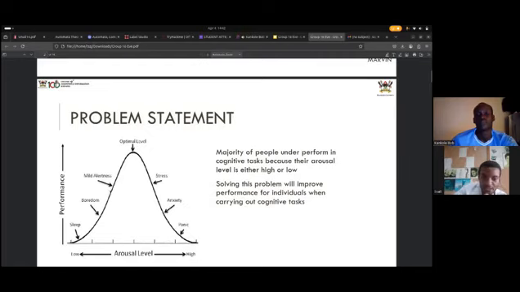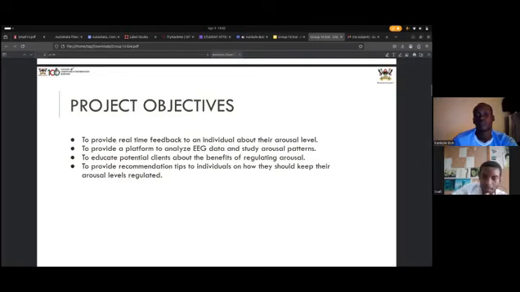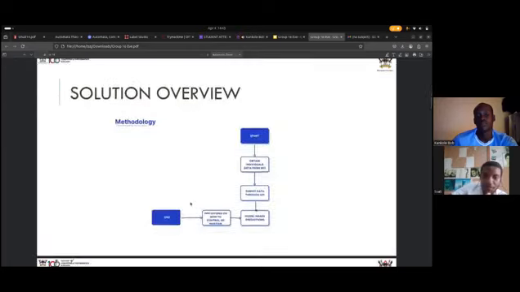So our project is mainly to make sure that individuals performing cognitive tasks are performing at this optimal level, such that they can produce the best performance they are capable of producing. So that is the problem we are solving. And our objectives: we are providing real-time feedback to individuals about their arousal levels, or to supervisors or any other potential customers. We are providing a platform to analyze EEG data and study arousal patterns. Also, we are educating potential clients about the regulation of arousal and providing recommendation tips to individuals on how they can keep their arousal levels regulated.